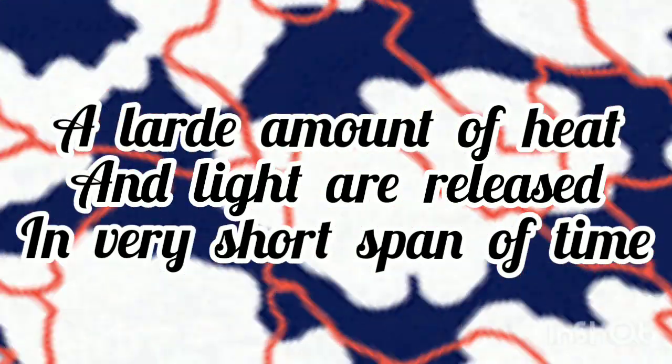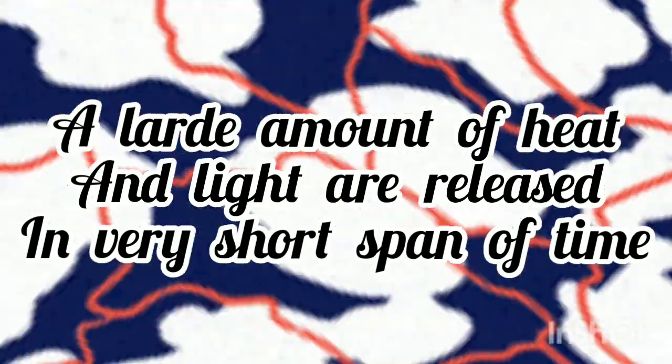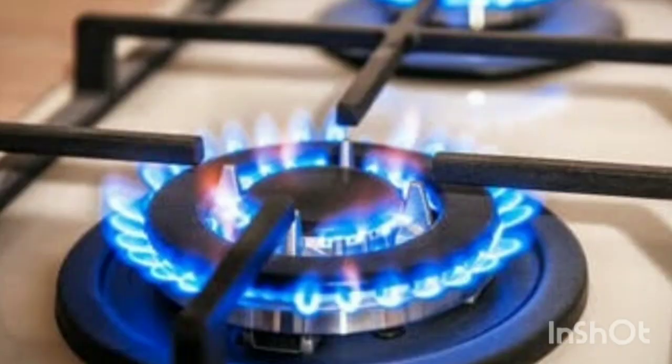For example, if your LPG gas cylinder is fitted with the stove and it is burned, it will produce a lot of heat and light instantly. So we can call this type of combustion rapid combustion.